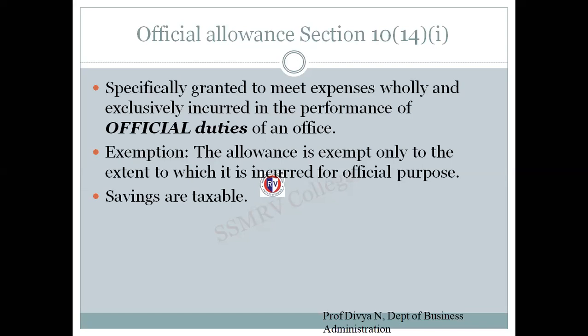So official allowance, section 10(14) of the Income Tax Act, talks about when the official allowance will be provided to the employee. It is specifically granted to meet the expenses only and exclusively incurred in the performance of official duties of an office. So if the employee is performing any of the official duties of an office, only for meeting those expenses, official allowance will be provided.